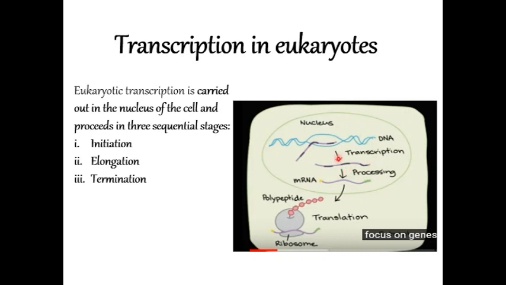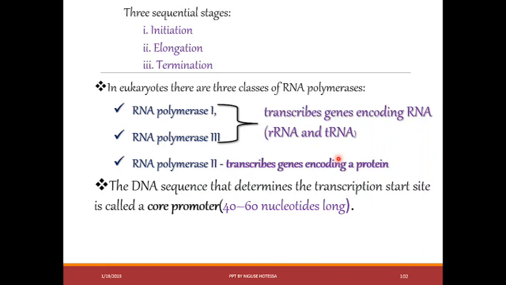During initiation, there are RNA polymerase 1 and RNA polymerase 3. They transcribe genes encoding RNA, particularly ribosomal RNA and transfer RNA. RNA polymerase 2 transcribes genes encoding protein.